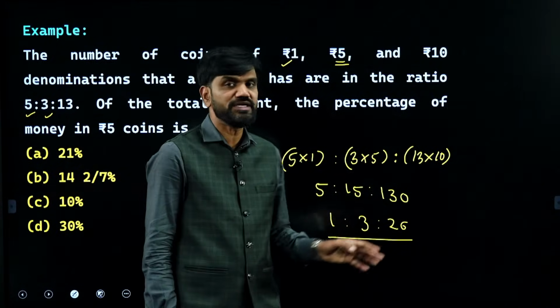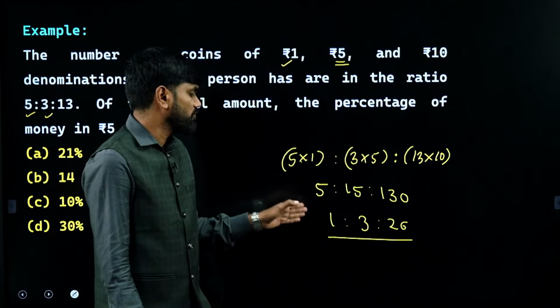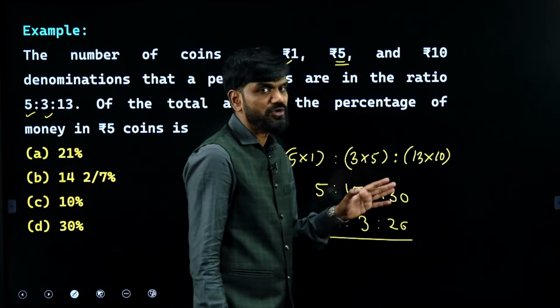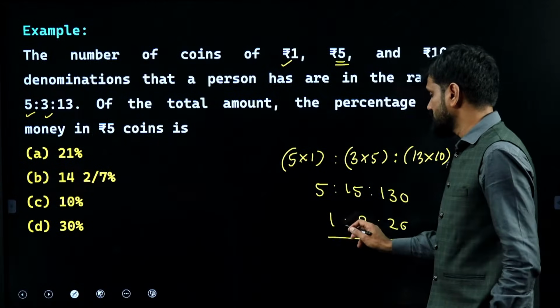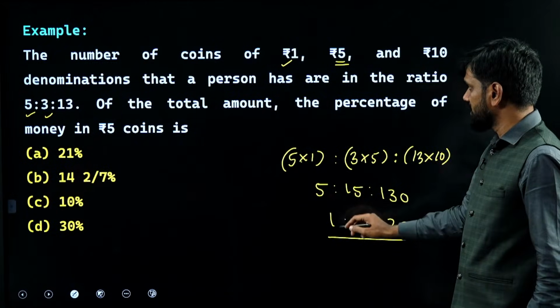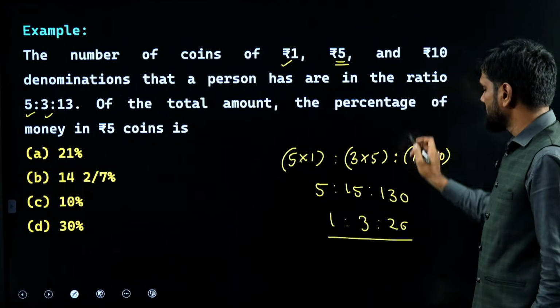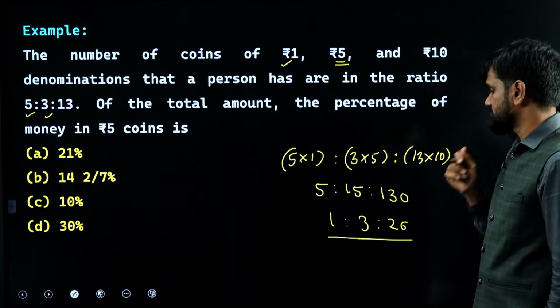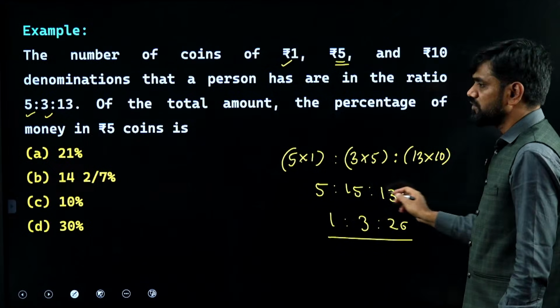1:3:26. I am just cancelling it out. This is the ratio of the amounts in the form of 1 rupee, 5 rupee and 10 rupee coins. Ratio of the amounts in the form of these three varieties. 1 rupee coin, 1 rupee I have. In 5 rupee coins, the amount is corresponding to 3 parts. In 10 rupee coins, it is corresponding to 26 parts. The question over here is, this is what percent of the total amount.